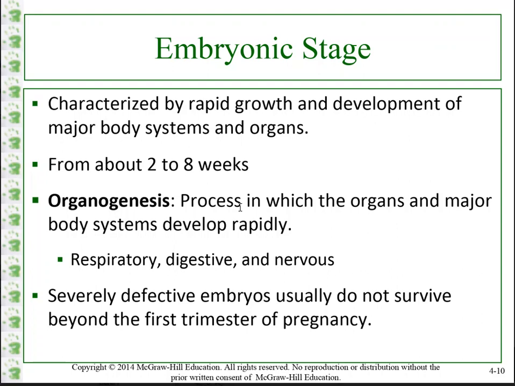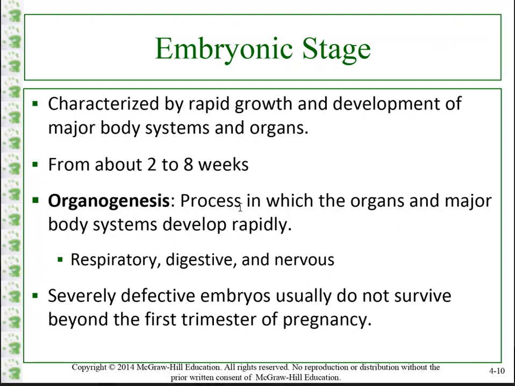Okay, so within that period, around the 3rd or 4th week, this organism is about 1/4 of an inch. And then around 5 to 8 weeks, the organism is about 1 inch in length and 1/2 ounce. So very small, but you start to see the formation of a living organism. You start to see the head be a little bit more differentiated. You may also start to see the lower extremities be a little bit more differentiated. So this rapid size continues to increase in the embryonic stage.